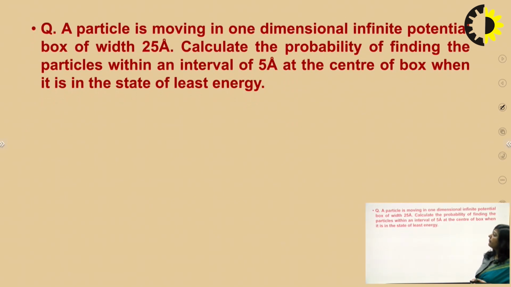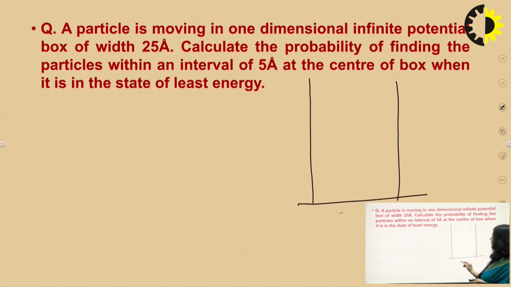Now let's take another problem. In this problem, we have a particle which is moving in a one-dimensional infinite potential box of width 25 angstrom. So what is given in the question? The width of this box is given, which I'm writing as A. So A is 25 angstrom in this case, and you have to find the probability of finding the particle within an interval of 5 angstrom at the center of the box when it is in the state of least energy.